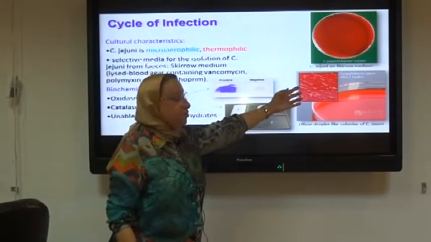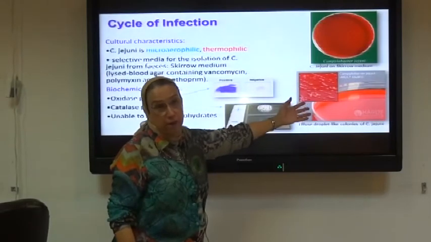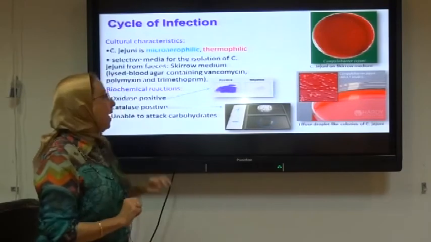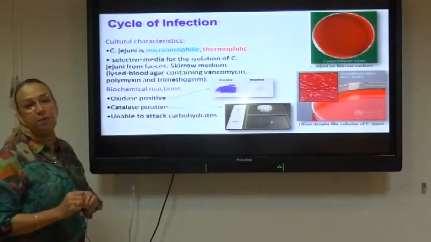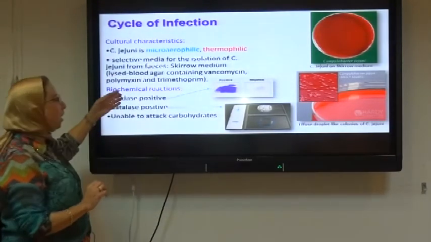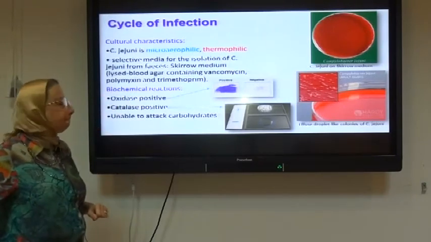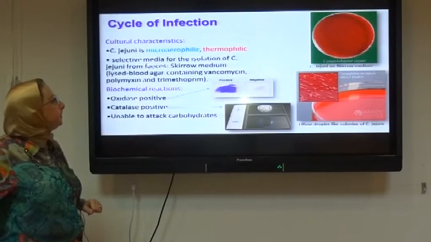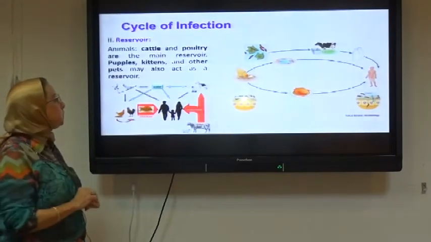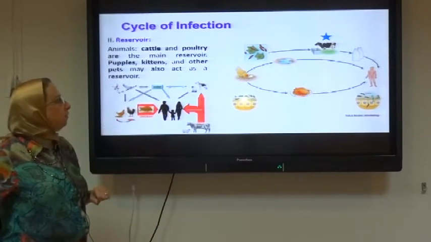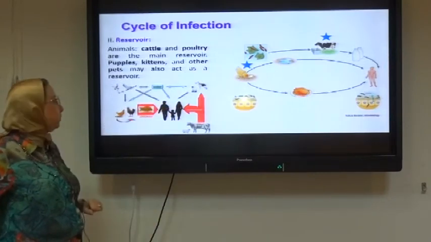The growth on Skirrow medium is characteristic for producing the so-called droplet-like colonies. And this growth, by doing some biochemical reactions, is found to be oxidase positive and catalase positive. طبعا cattle is a reservoir and pigs is a reservoir for the bacteria.